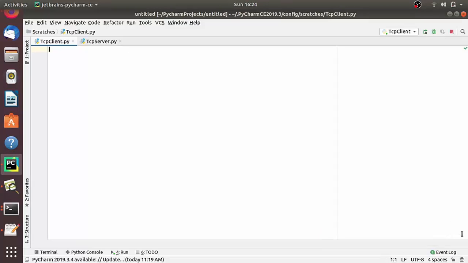We are going to write the program according to the interaction diagram which we have seen previously. By doing this, it will give you a clear picture in terms of theoretical as well as practical knowledge. So let's look at the diagram again. I have also followed this diagram to write the server program.